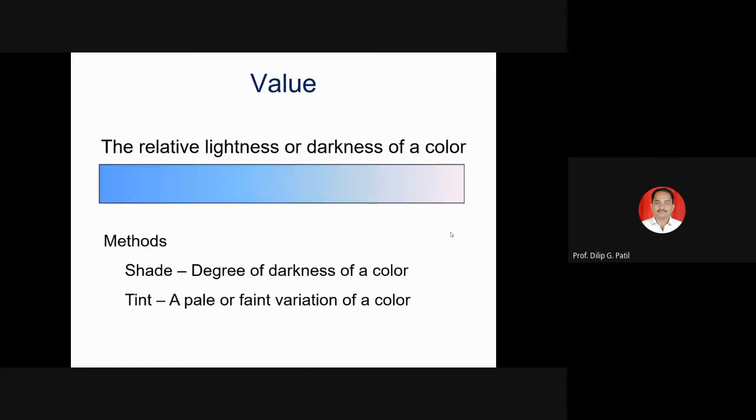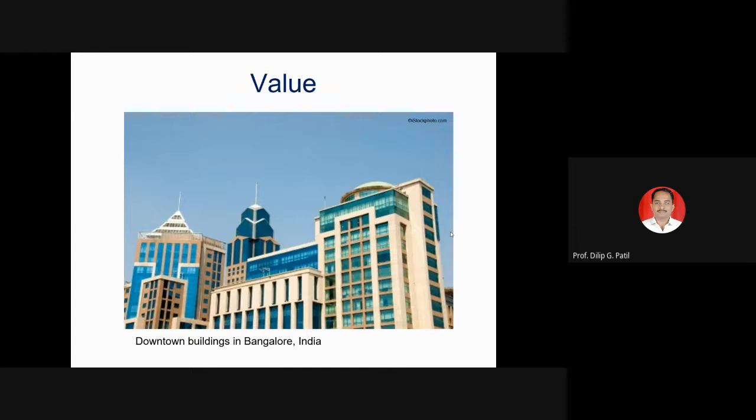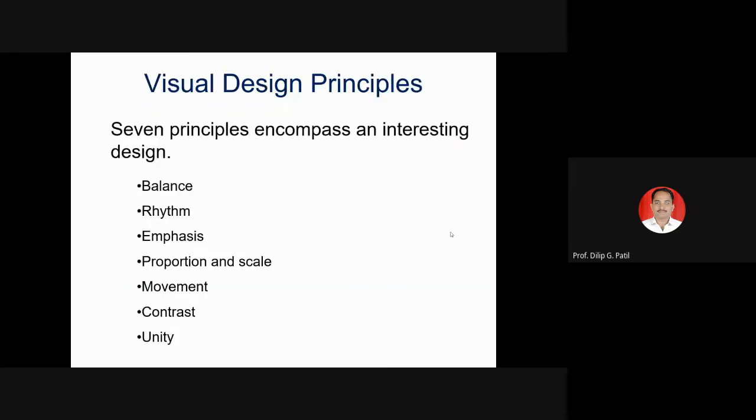Value: the relative lightness or darkness of a color. Methods: shade, the degree of darkness of a color; tint, a pale or faint variation of a color. So depending on color also you can see the value of that particular color. Faint shades or dark colors.